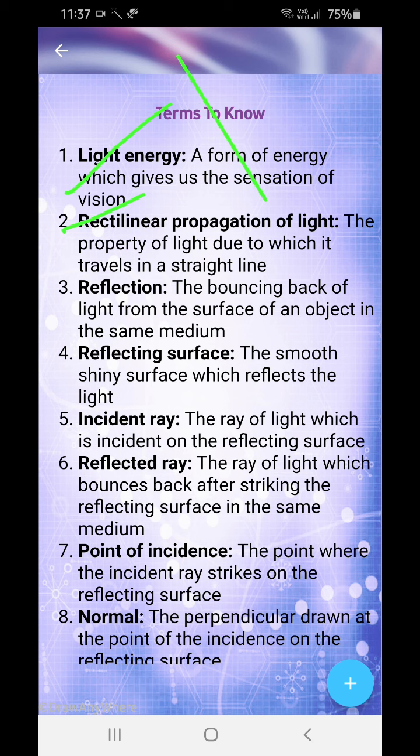Suppose light is traveling in a straight line like this. You can see it over here. And then you have another surface. Suppose you have a mirror, a plane mirror. Light will fall over here and then it will bounce back.